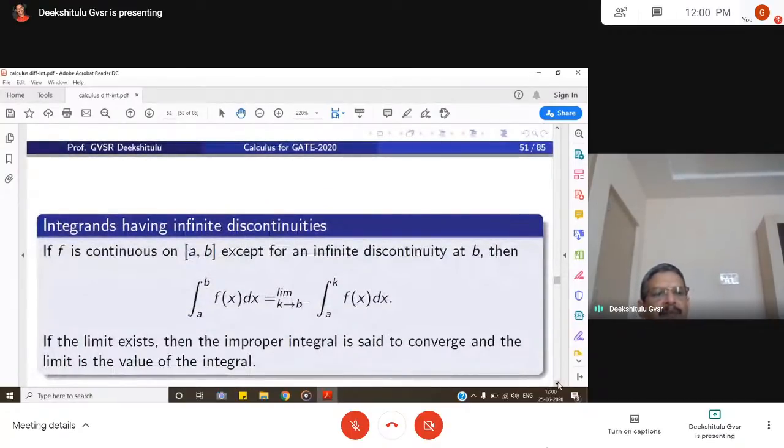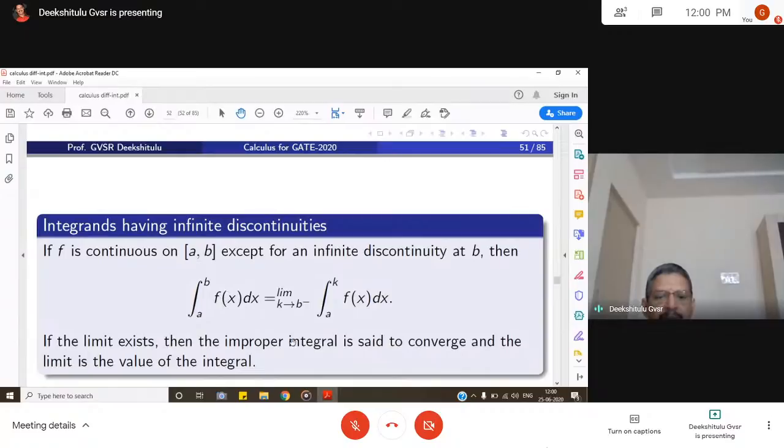And coming to the second type of improper integral, that means integrands having infinite discontinuities. Let us say f is continuous on the closed interval a b except for an infinite discontinuity at certain points in the interval at which the function goes to infinity. That is the case here.